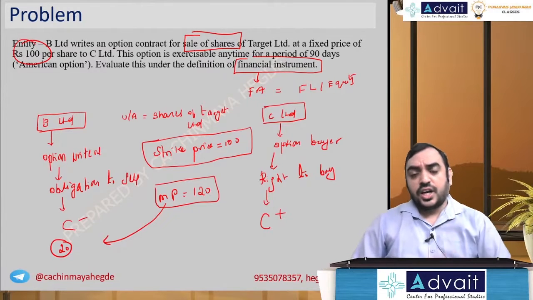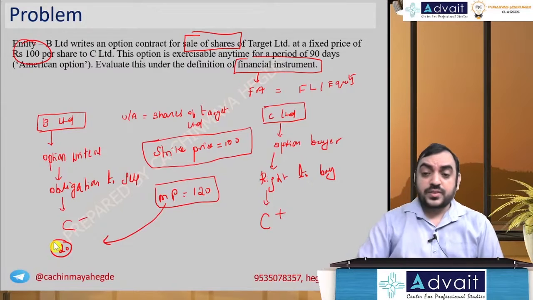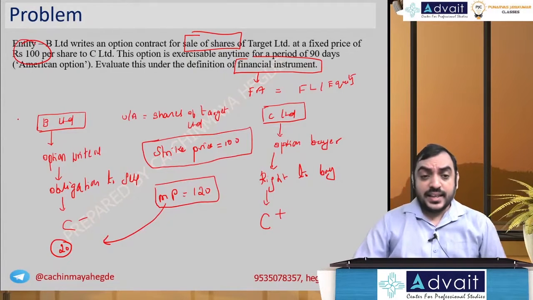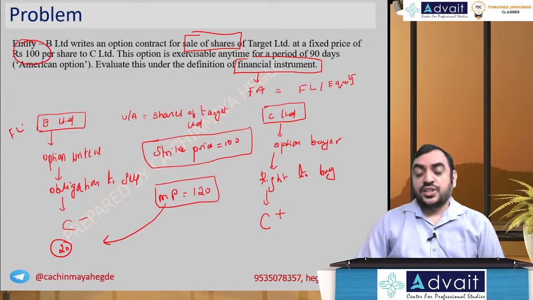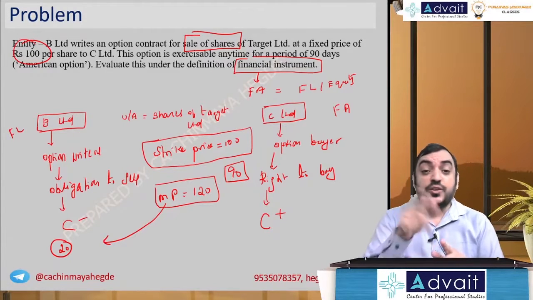Either case, you have an exposure of additional liability of 20 rupees from B Limited's point of view. So for B Limited, in that case it becomes a financial liability. For C Limited, it becomes a financial asset. Suppose the market price happens to be 90 rupees, then options will not be exercised, but you would have received the premium.